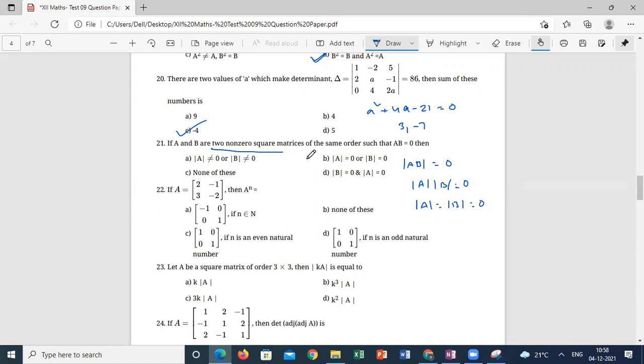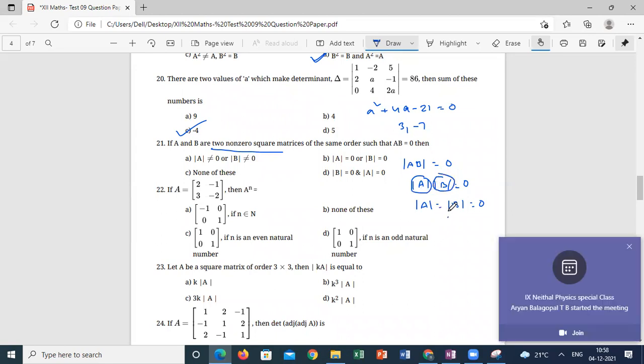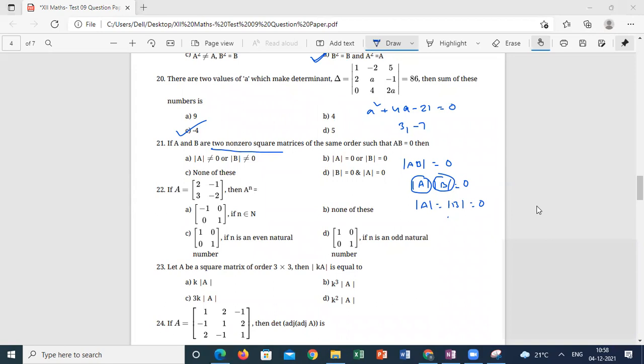Non-zero square matrices do not mean that mod A and mod B are both 0. If the product of two numbers is 0, it need not be that both the numbers are 0. Either mod A is 0 is enough or mod B is 0 is enough.